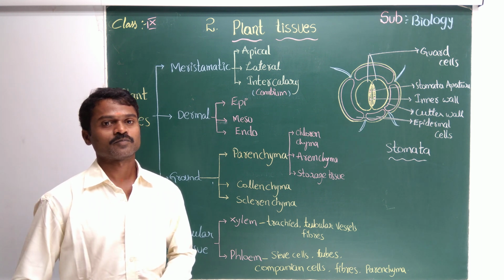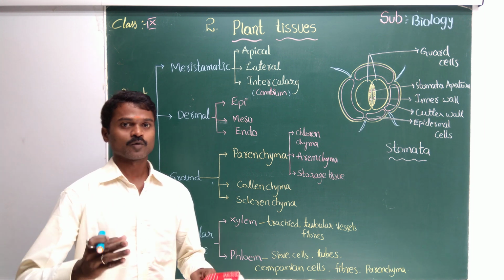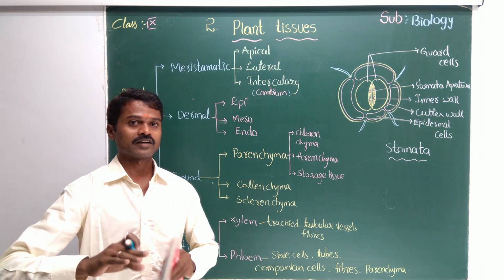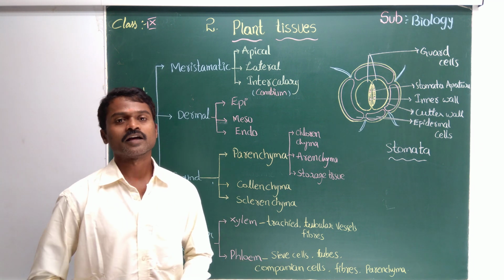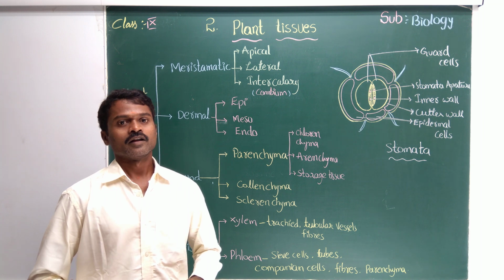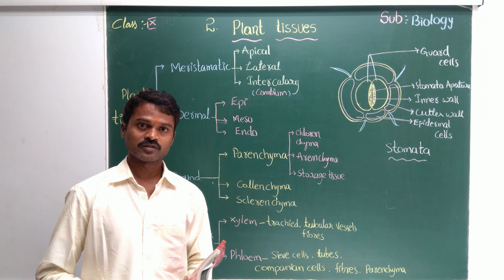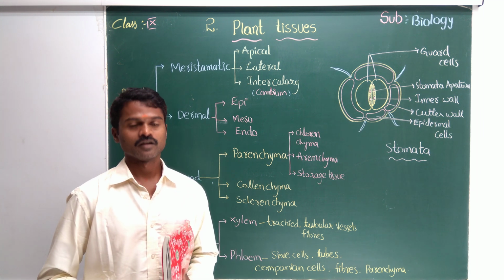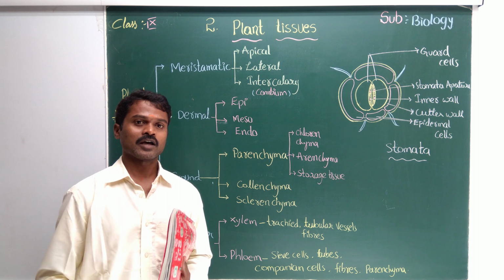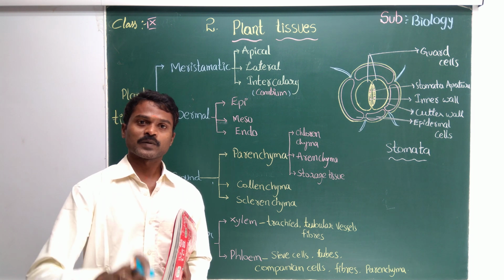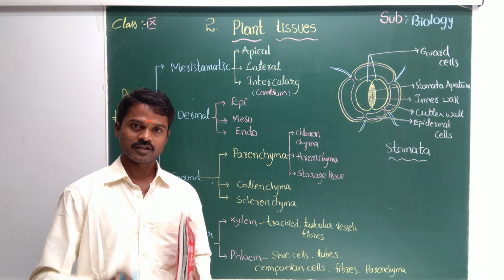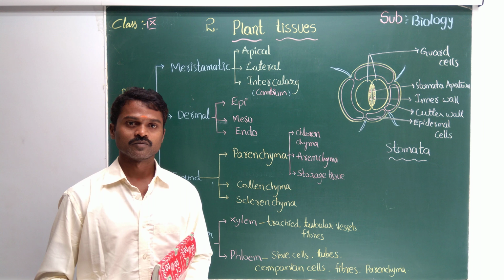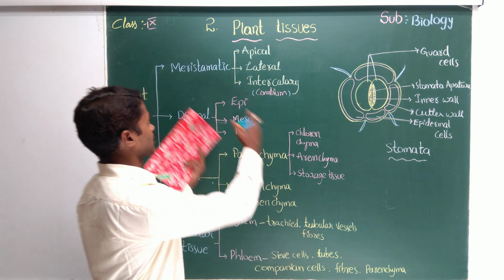Now we'll see what is the specialty of plant tissue. Already I said to you, plant cells have a membrane, that is the cell membrane, and a cell wall. The cell wall is present in the plant cell, absent in the animal cell. Okay. Now plants have different tissues. That's why they are able to perform every work. Photosynthesis has one type, respiration has one more type, absorption of water is one more type of tissue, growth is one more tissue. In total I wrote this chart.